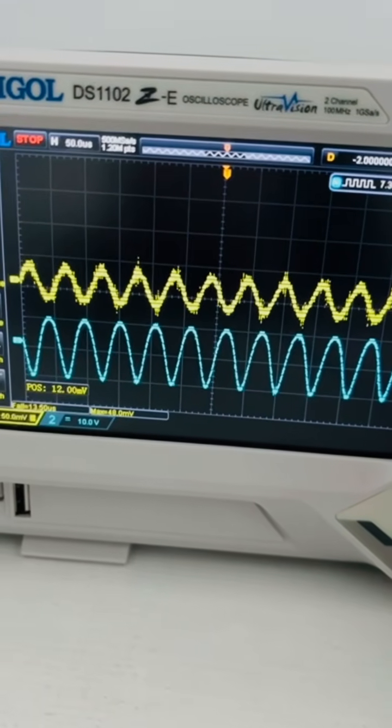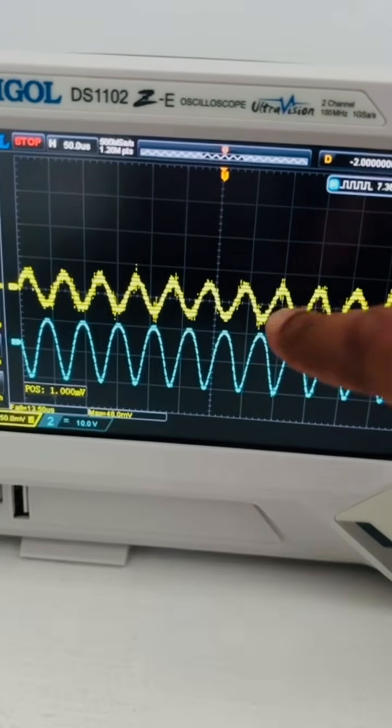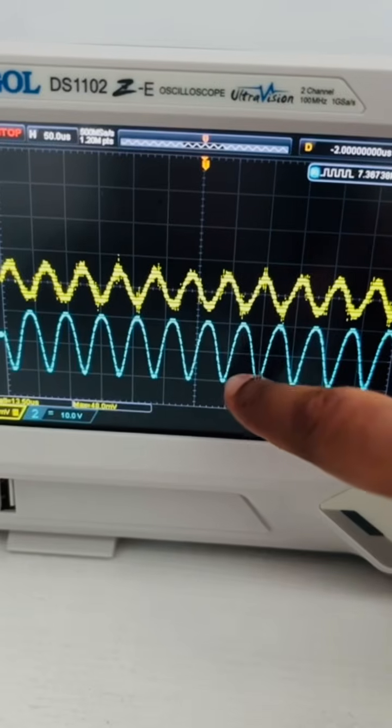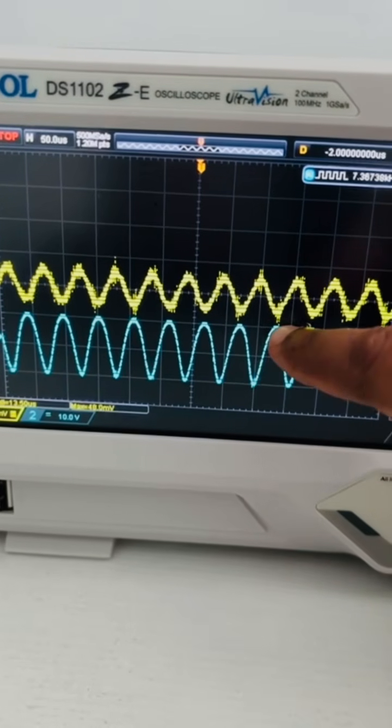So here you can see the input signal. Yellow one is the input signal, and the output signal is 180 degree shifted.